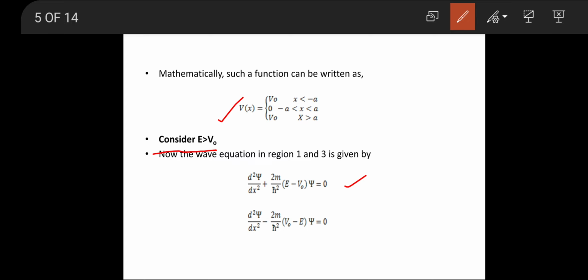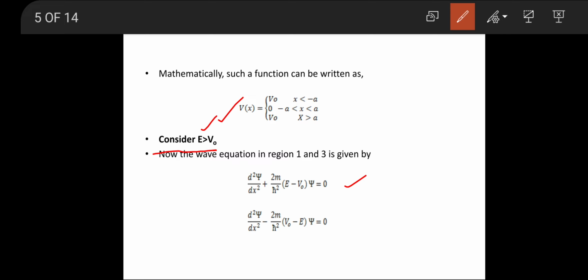Since E is greater than V0, V0 is less. Therefore, we are interchanging the terms, that is d square psi by dx square minus 2m by h cut square of V0 minus E into psi equal to 0.